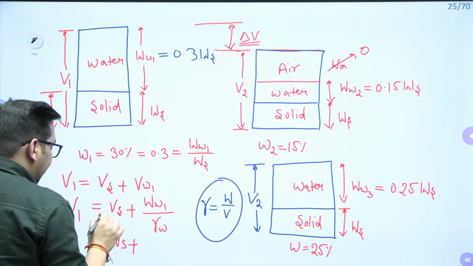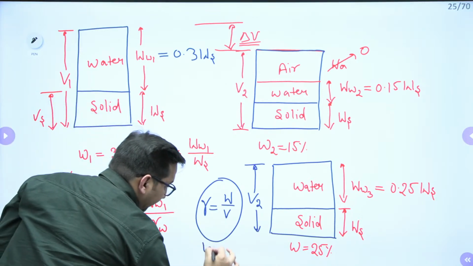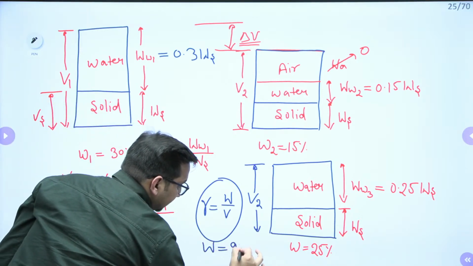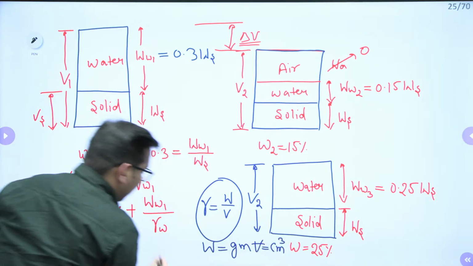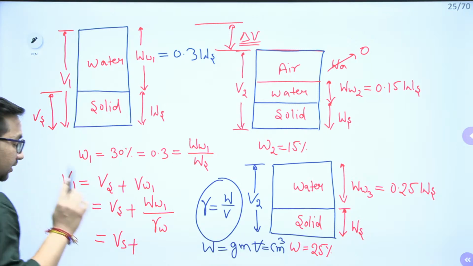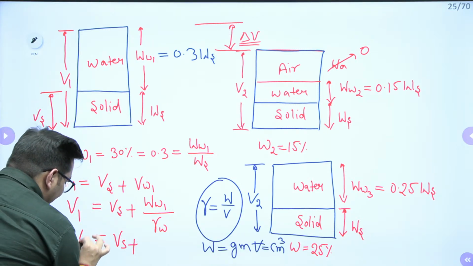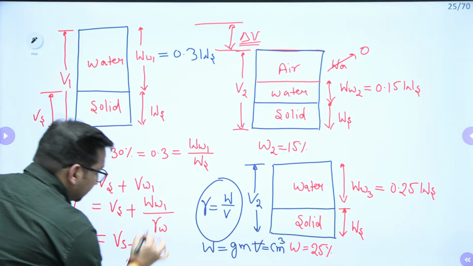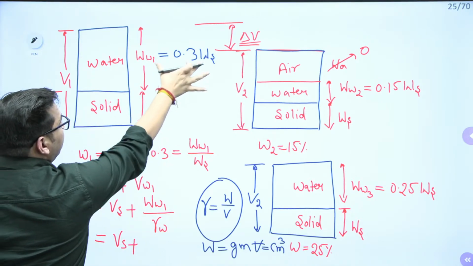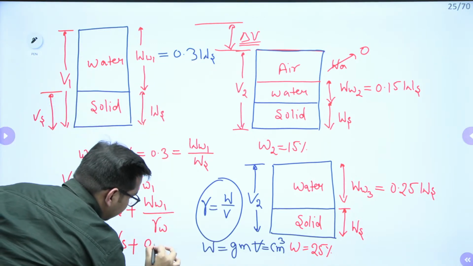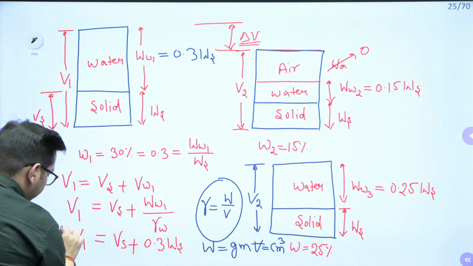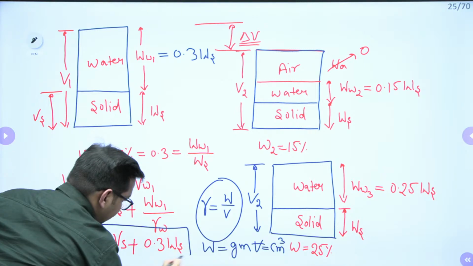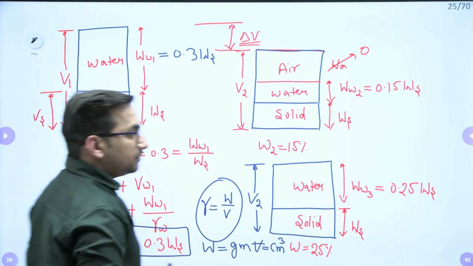So if weight is in grams and volume is in centimeter cube, your gamma of water is going to be equal to 1. So your V1 value will be volume of solids plus weight of water in 1, that is 0.3 times of weight of solids.